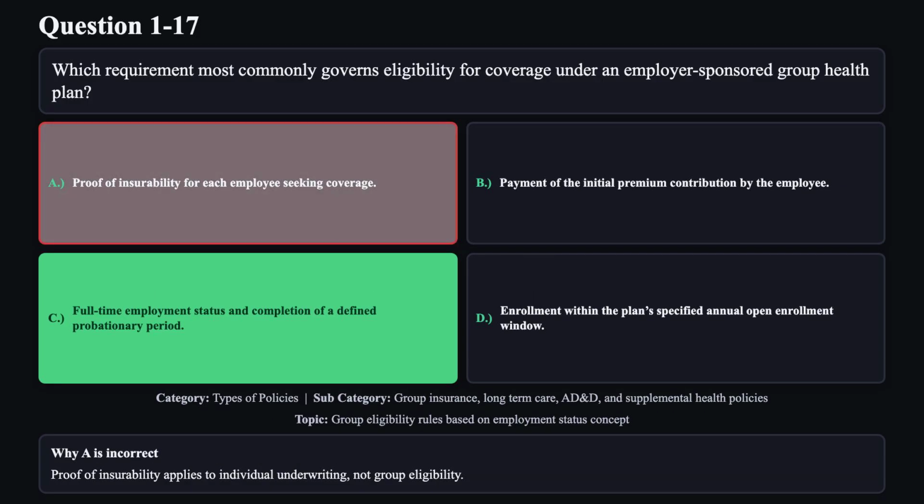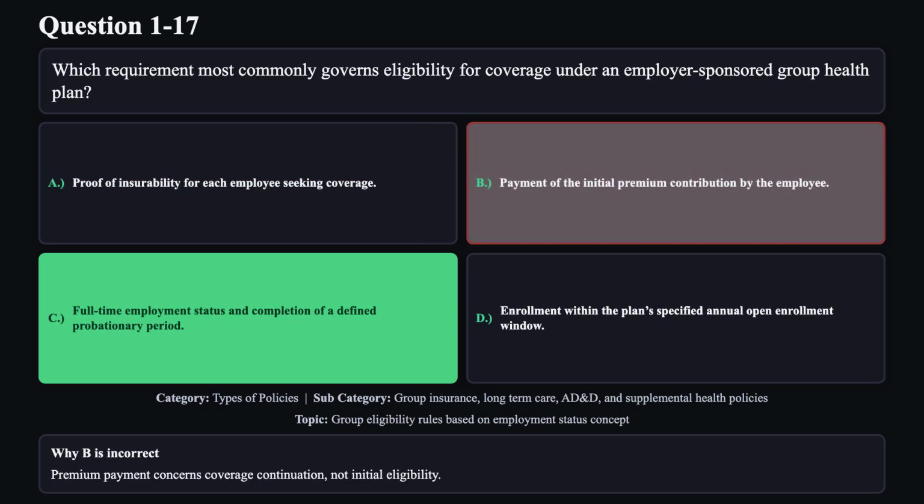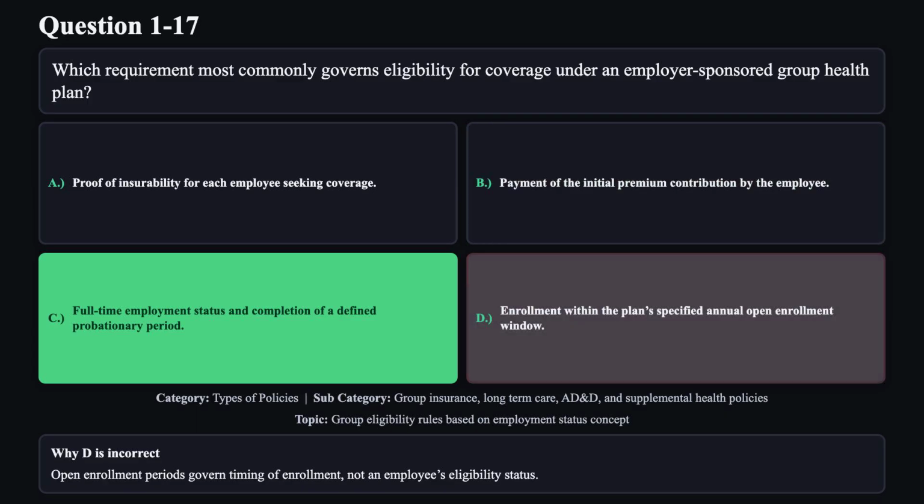Reason A is not correct. Proof of insurability applies to individual underwriting, not group eligibility. Reason B is not correct. Premium payment concerns coverage continuation, not initial eligibility. Reason D is not correct. Open enrollment periods govern timing of enrollment, not an employee's eligibility status.